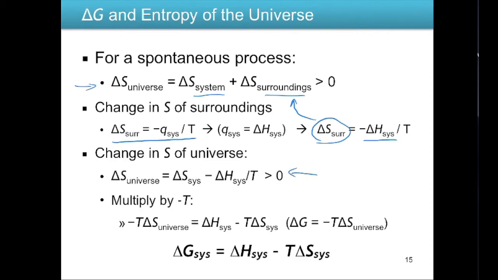And then if we multiply by minus T and do a quick rearrangement and define this as delta G of the system, then we get this equation at the bottom: delta G of the system equals delta H of the system minus T delta S of the system, or delta G equals delta H minus T delta S. And notice again that each of these components, delta G, delta H, and delta S, refer only to the system. So we don't have to worry about what's going on in the surroundings.